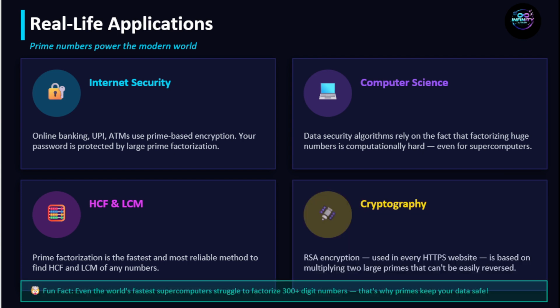And we use it in cryptography, that is, RSA encryption used in every HTTPS website is based on multiplying two large numbers that can't be easily reversed. The fun fact is, even supercomputers find it difficult to factorize extremely large numbers. That's why prime numbers are so valuable.